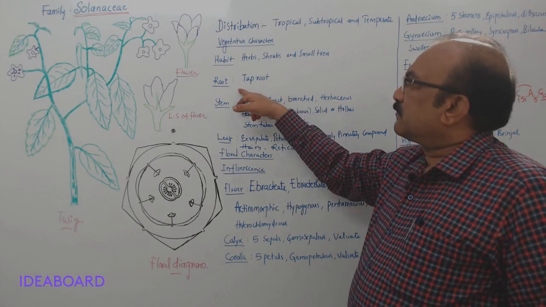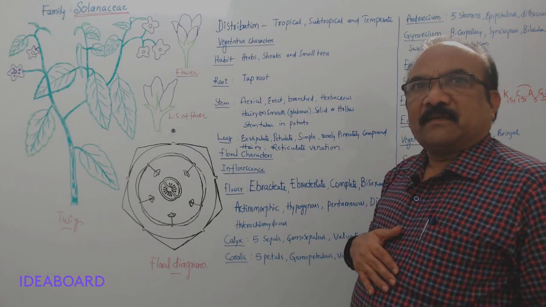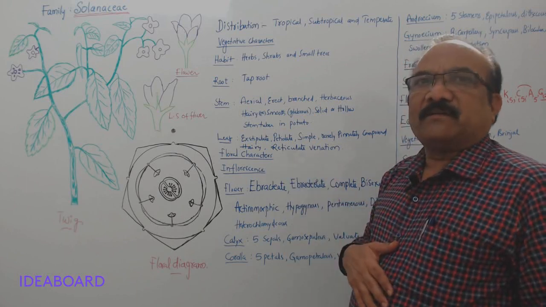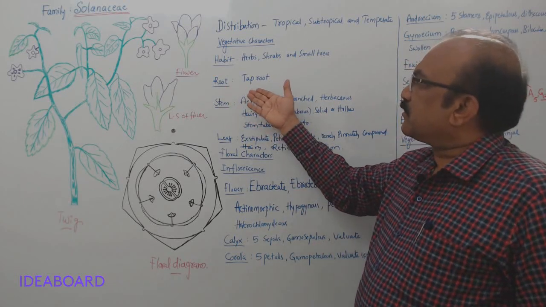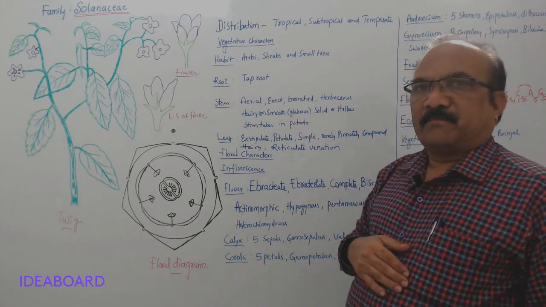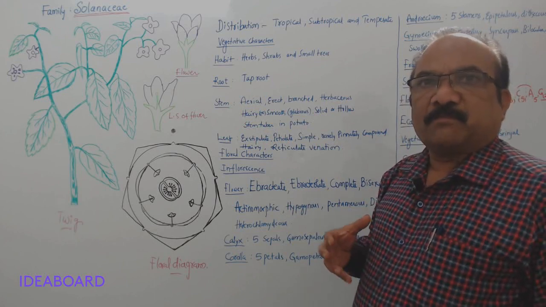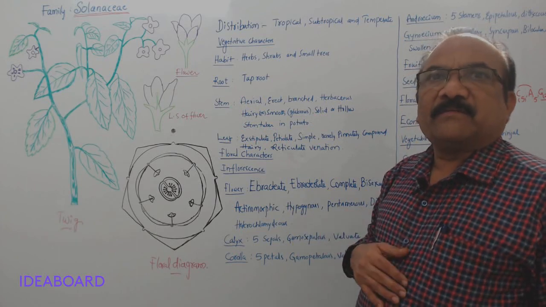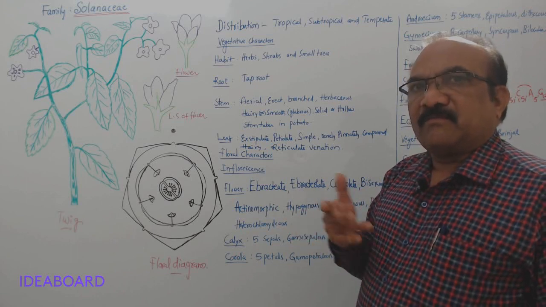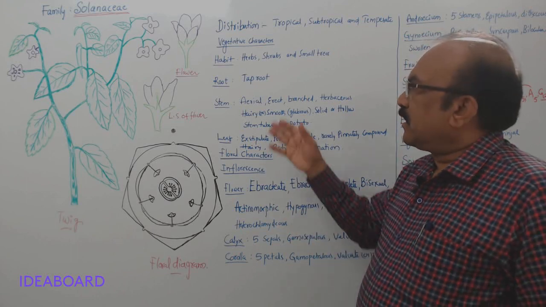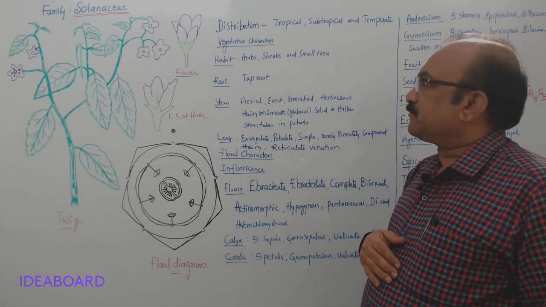So it is a dicot family. Don't forget that dicot plants generally have what kind of root system? Taproot system. So the members of this Solanaceae family too possess a taproot system. But the potato plant is an exception because it propagates vegetatively, so whenever the plant is propagated vegetatively, it will have adventitious roots. And we won't find any root modifications in this family.